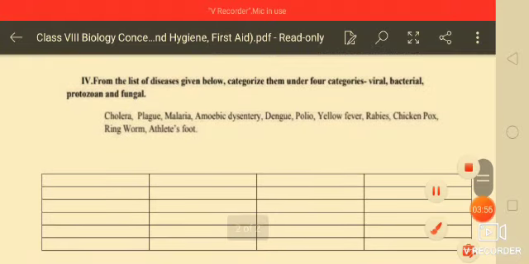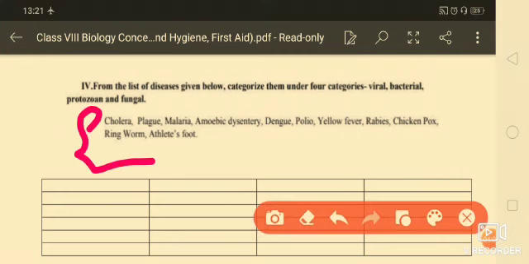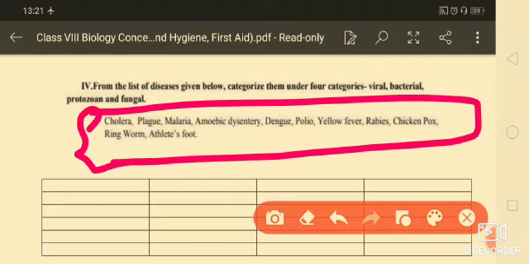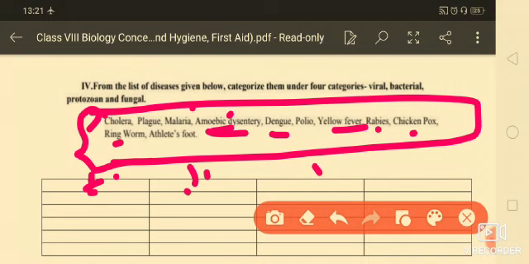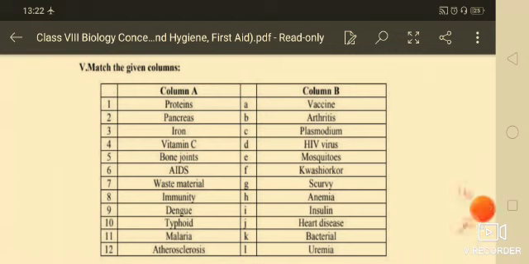Your next one is from the list of diseases given below, you will categorize the diseases that are bacterial, viral or fungal diseases like cholera, plague, malaria, amoebic dysentery. You know that this one is protozoan disease. Dengue, that is viral disease. Yellow fever, rabies, viral disease. Here chicken pox, viral disease. Ringworm, that is fungal disease. So you will categorize that which one is viral, which one is bacterial, and which one is protozoan and fungal diseases.